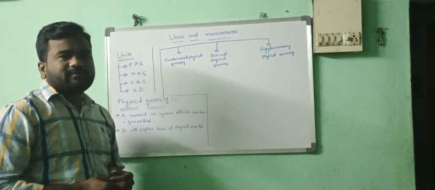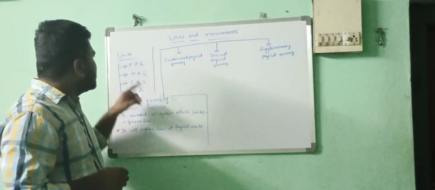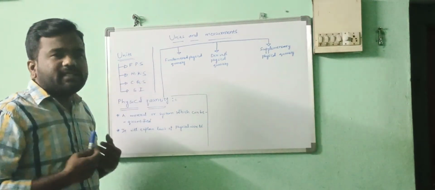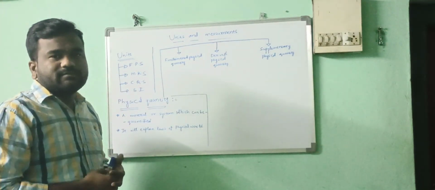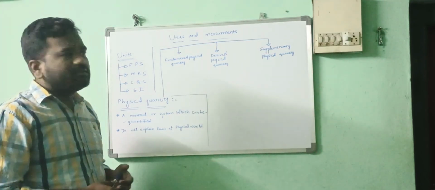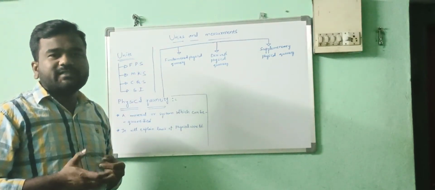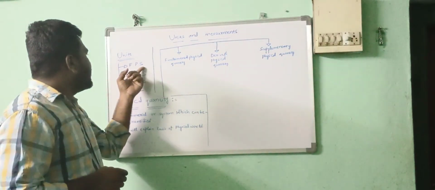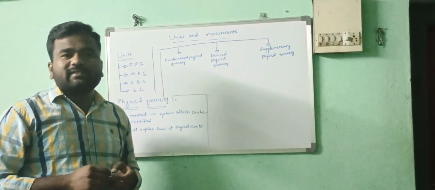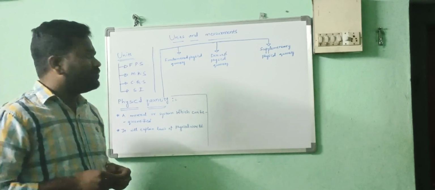For FPS, you have to understand: F for foot, plural feet, to measure length and distance; P for pound to measure mass; S for second to measure time.